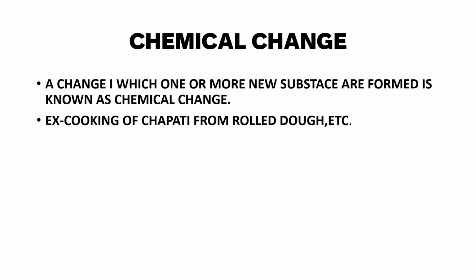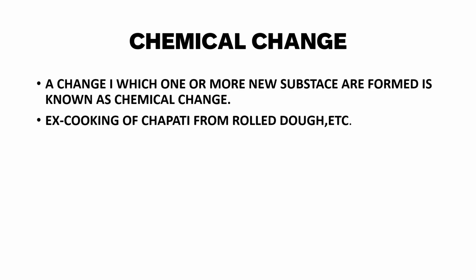Chemical change. A change in which one or more new substances are formed is known as chemical change. So, after rolling the dough and shaping it into a chapati, if you put it on the pan and fry it, and after you're done with making the chapati, can you again make it into dough? No, you can't, because we already cooked it.